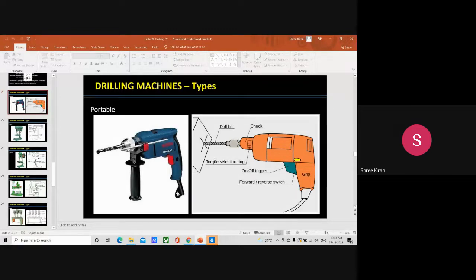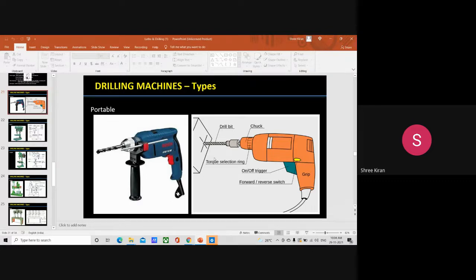So the portable drilling machine, or hand drilling machine, is mainly used for drilling holes on the workpiece in any position, which is not always possible in a standard drilling machine. Then the entire drilling mechanism is compact and small in size. These machines are mainly used to drill from 12 mm to 18 mm diameter. Note that 12 mm to 18 mm diameter holes can be drilled.